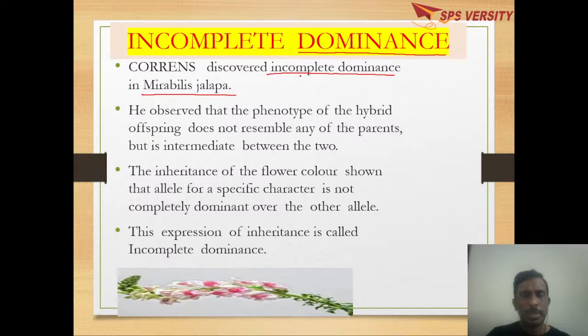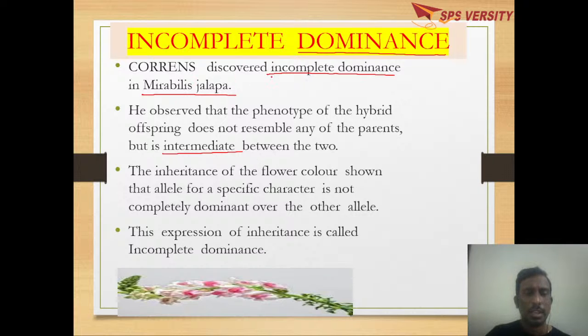Incomplete dominance means the dominant allele is not able to show complete dominance. Then what will happen? Instead of getting either parent phenotype, we get an intermediate. We will see this with an example.